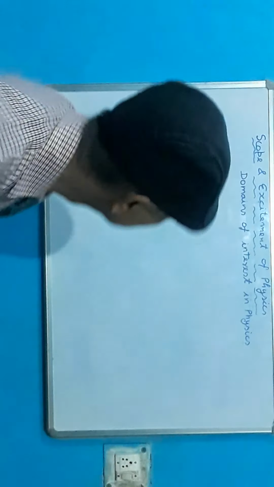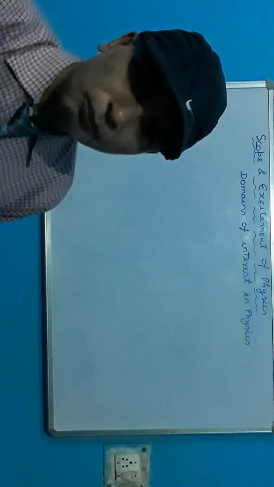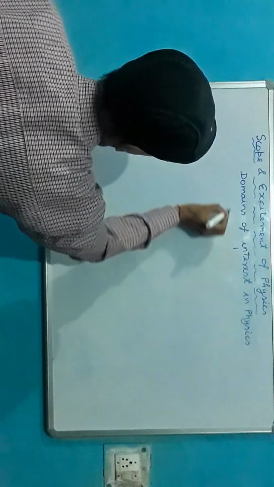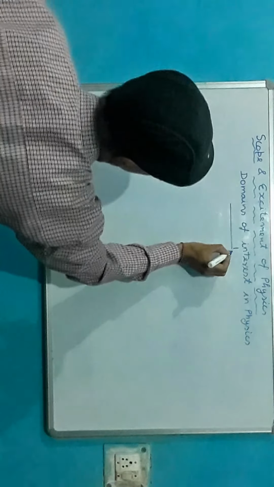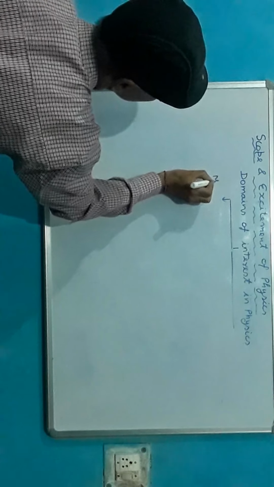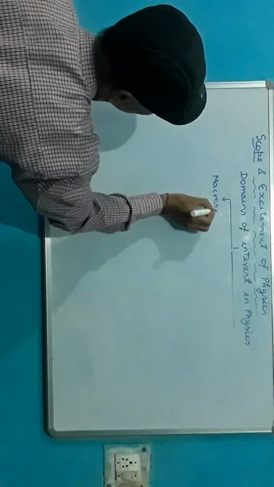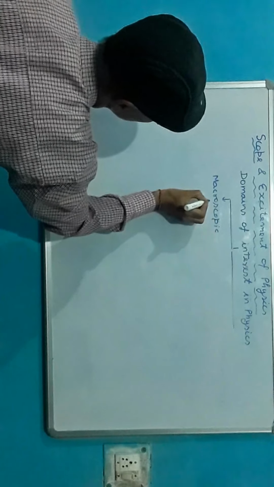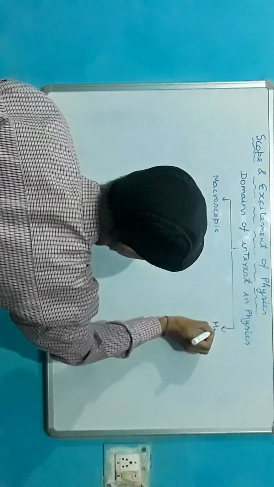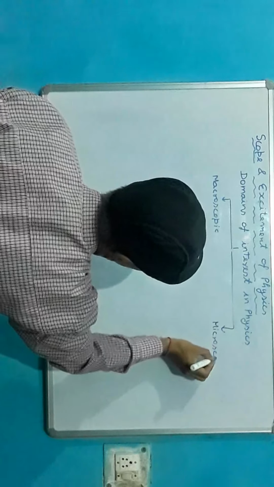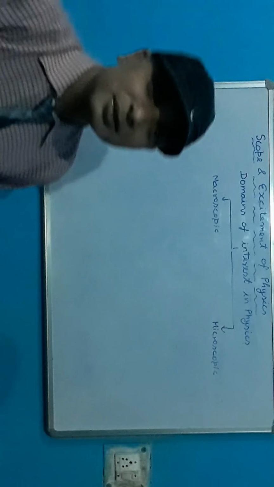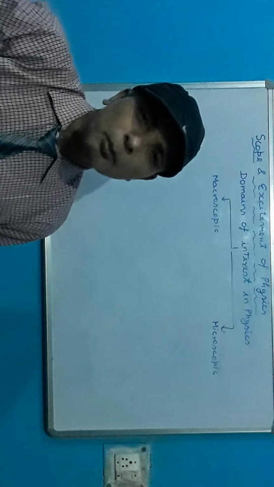There are two domains of interest in physics. How many domains? Two domains of interest in physics. One of them is the macroscopic domain, and another is the microscopic. So one is the macroscopic and another is the microscopic.